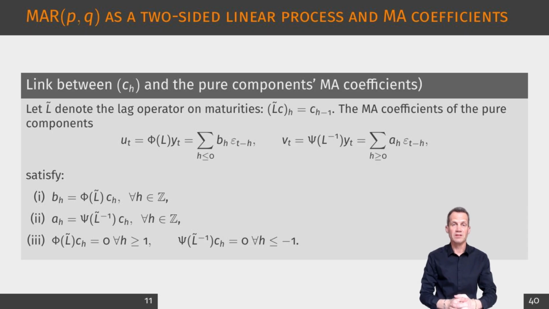The listed properties have a clear meaning. After filtering, one component has support only on non-positive maturities and the other only on non-negative maturities. So the pure non-causal component collects what is driven by present and future innovations, while the pure causal component collects what is driven by present and past innovations. This separation carries over to extremes. After normalizing by an extreme y_t, we can project the extremal trajectory onto these two directions and diagnose which side of the episode is generated by which component.